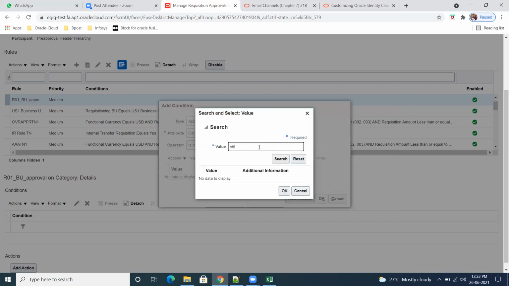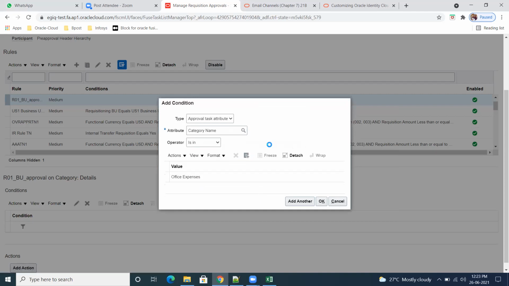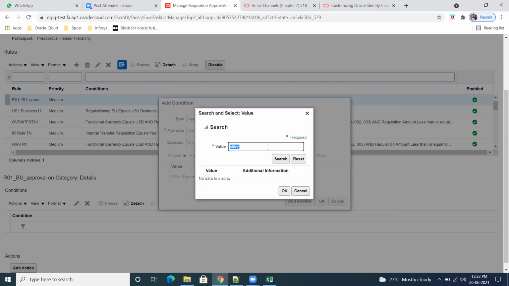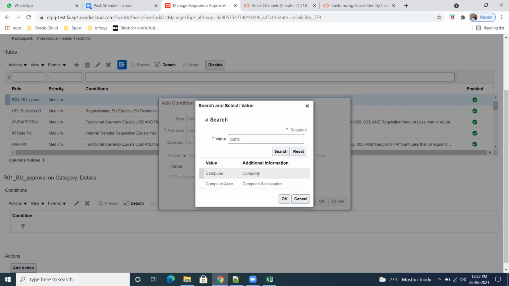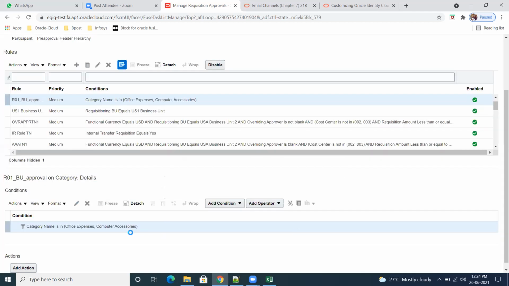Let us say office supplies. This is one category. Then one more category I'll keep as computer peripherals, whatever. Whichever categories we have. Let us say computer accessories. So I wanted to keep these two categories. Whenever any particular order for our BU is created for these specific categories, the system has to trigger the approval. Click on OK. Now this is one condition.